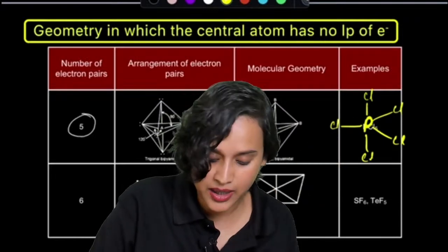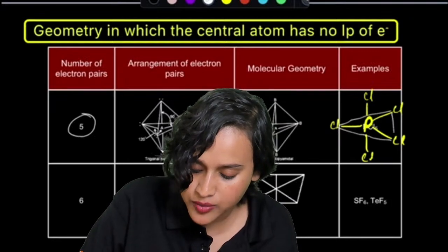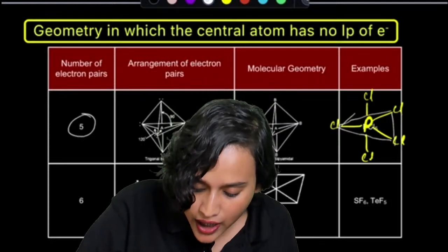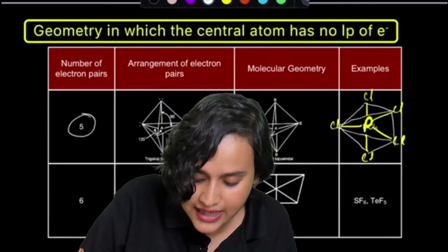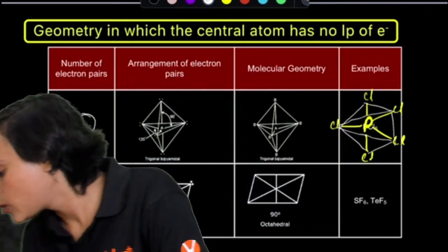Now understand this, everybody. Have a look. See, this forms a triangle, so we call this trigonal. But apart from this, see, this is going up like this. So this becomes like a pyramid and this becomes like a pyramid. You get my point, right?